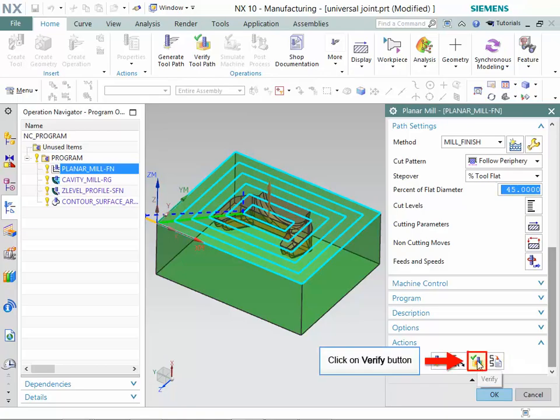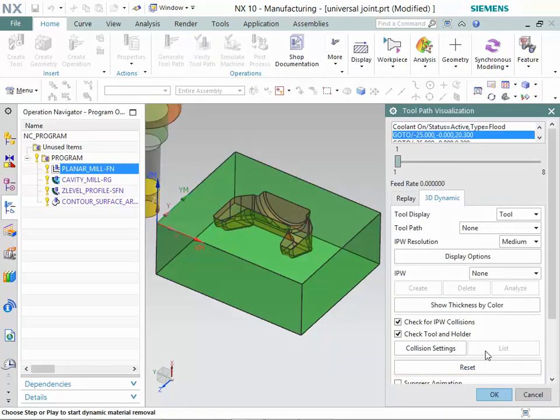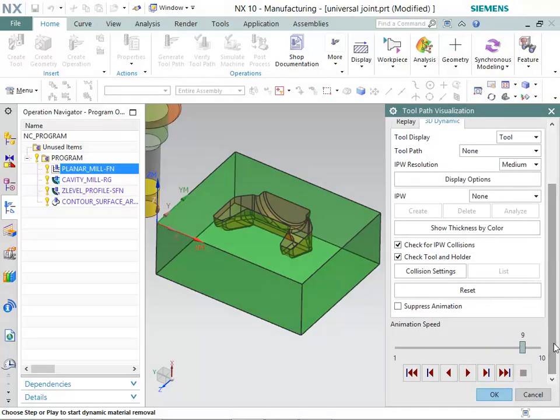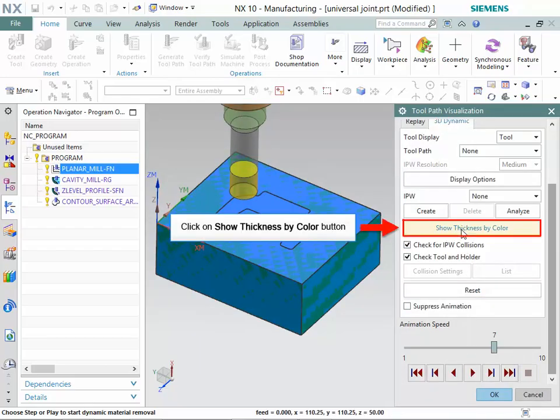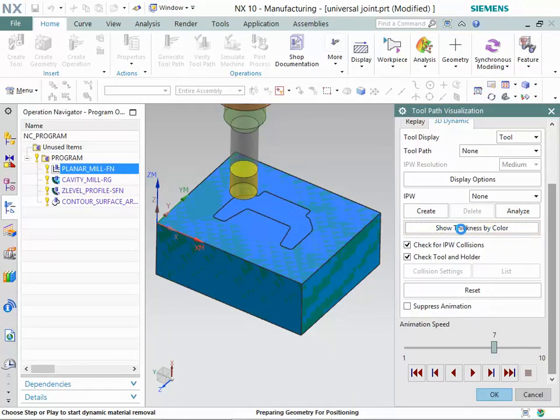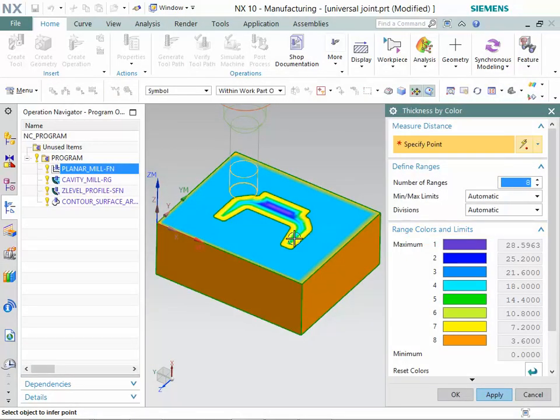Now, click on the Verify button. Then, reduce the animation speed. Further, click on the Play button. Next, click on the Show Thickness by Color button. Now, select the point on the surface to check the remaining material distance. You can observe the distance of the remaining material after finishing operation.